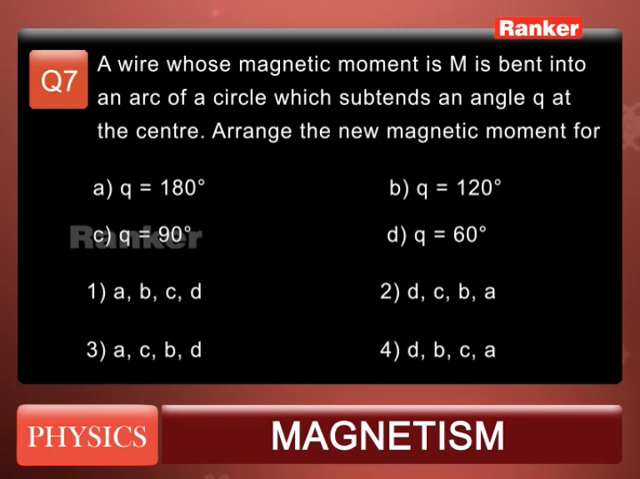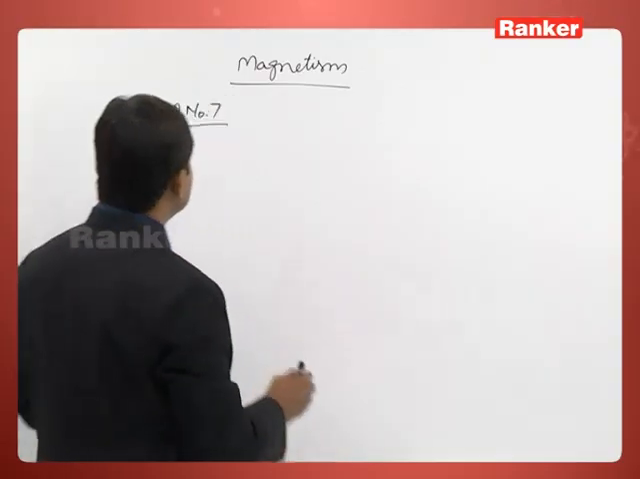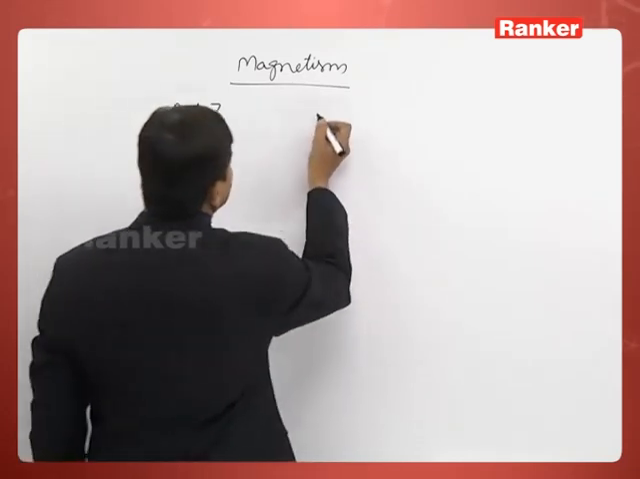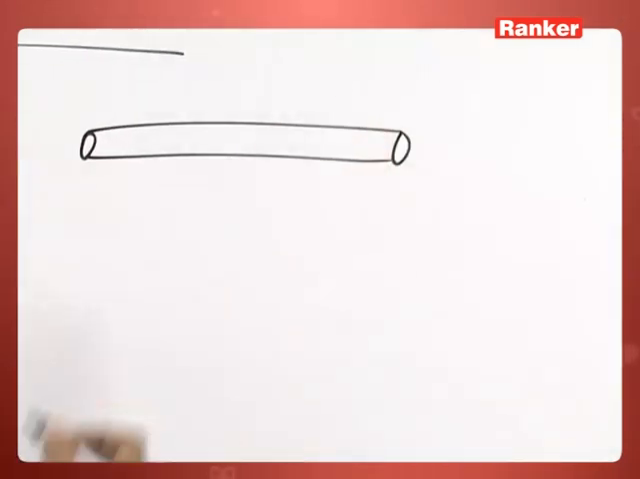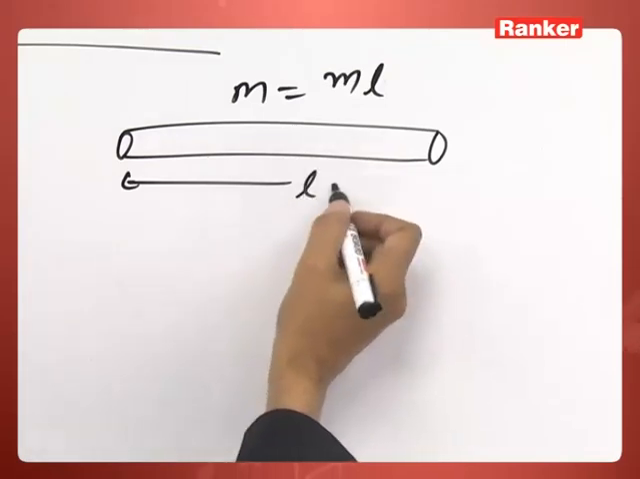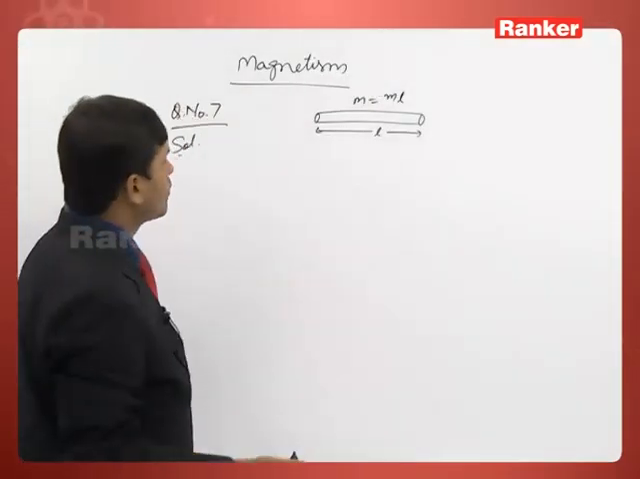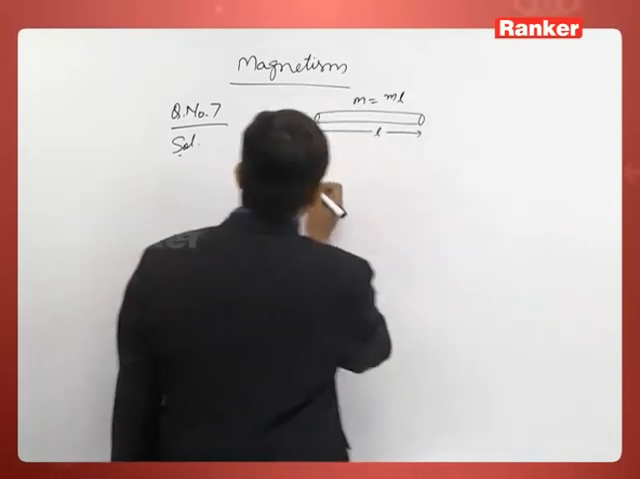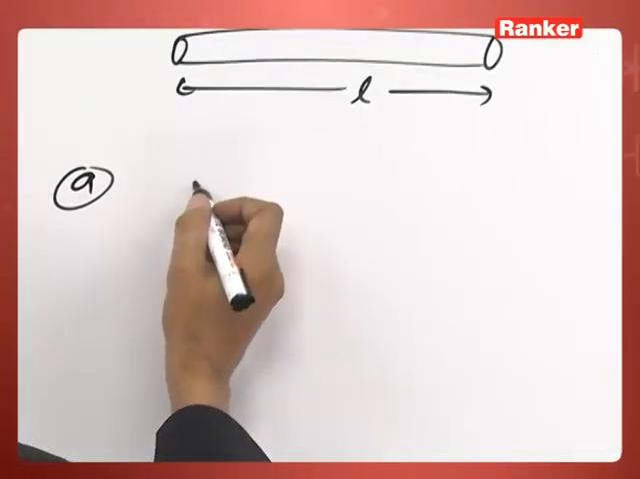Question number 7. A wire whose magnetic moment is M is bent into an arc of a circle which subtends an angle theta at the center. Arrange the new magnetic moment for this: for theta 180, for theta 120, for theta 90, and for theta 60 degrees. So let's see here, this is your wire of length L. So right now magnetic moment here is M into L. L is the length. In the A option, it is now 180 degrees. In the A option, the wire has been bent like that.